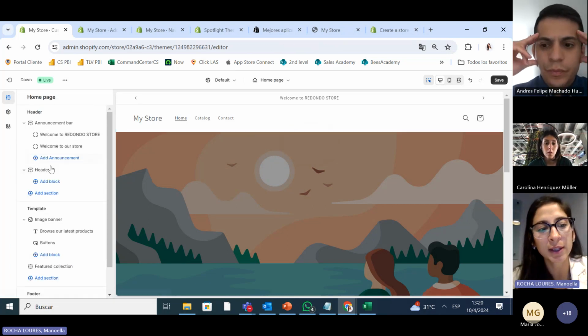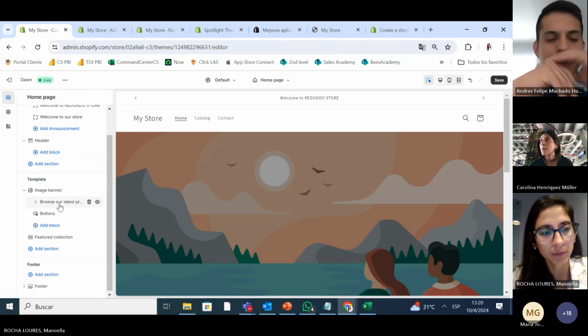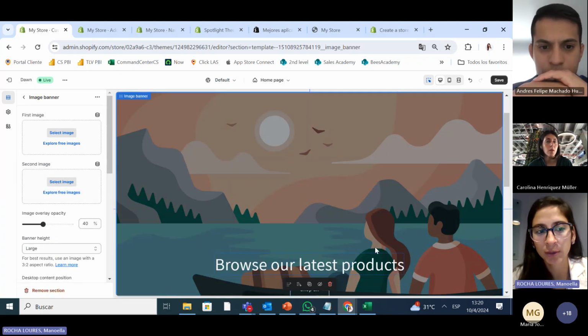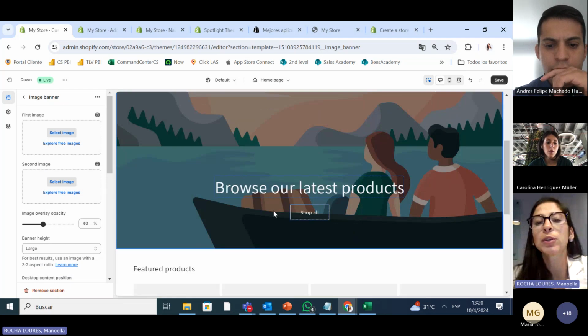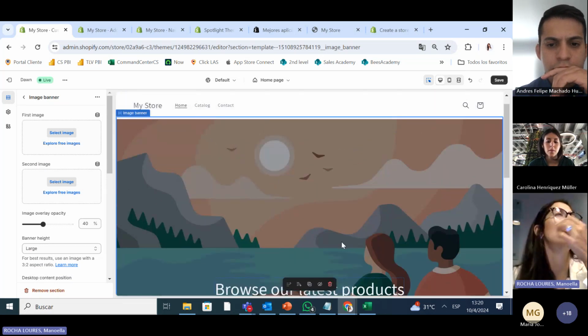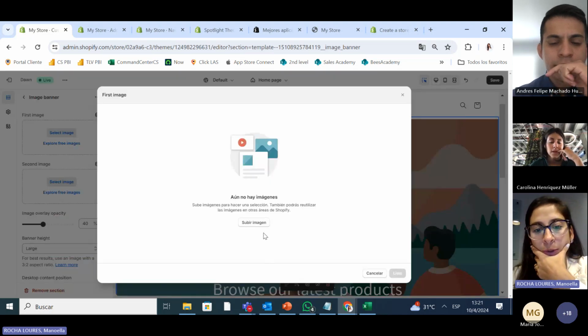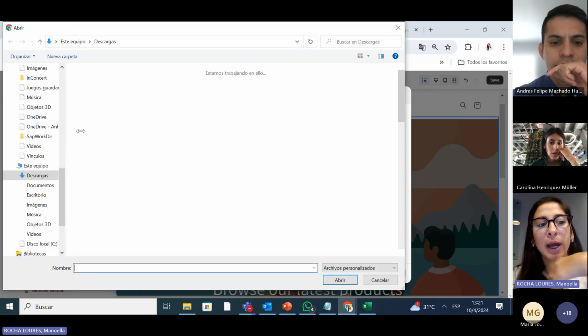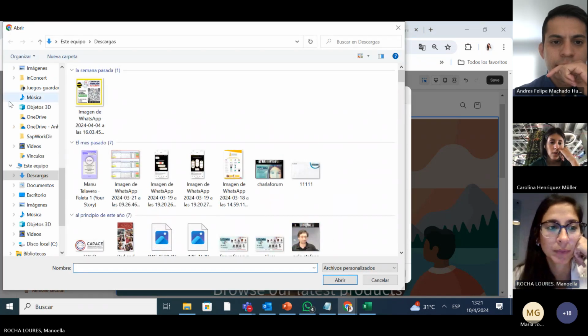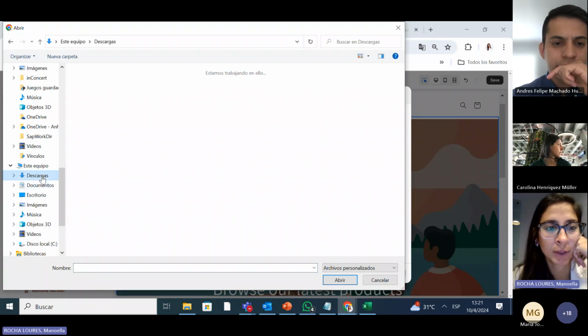Once I finish the header, we start with the image. This is where you want to put the name of your store or your different logos. So I'm going to show you what we're going to put. You press select image and then you have to add the images. Let me see. I downloaded it for you. I did my homework.